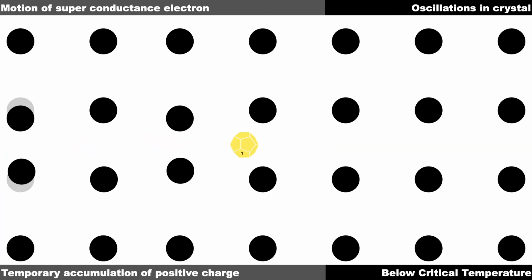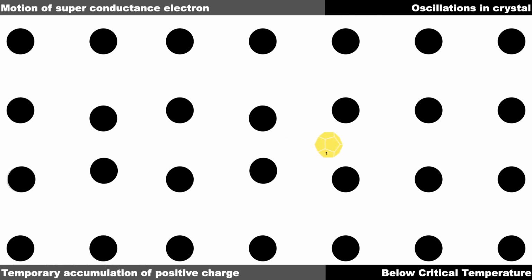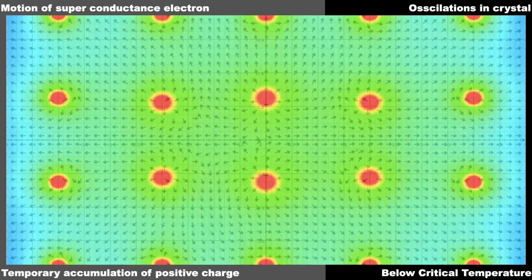And these lattice points, the ones close to which this electron has traveled across, are going to oscillate, and because of that you'll have temporarily a larger amount of positive charge concentrated in this middle lane through which this electron has passed. So if you see what the electric fields corresponding to this deformation are, there is a higher concentration of electric fields in this middle lane, indicated by this darker shade of green compared to the adjacent top and bottom lanes.